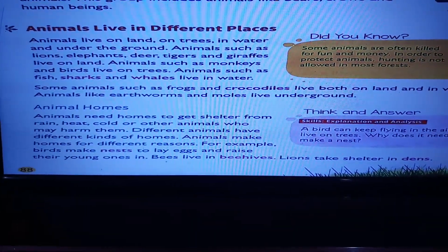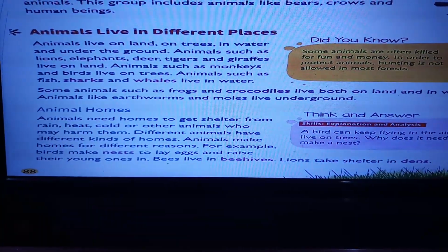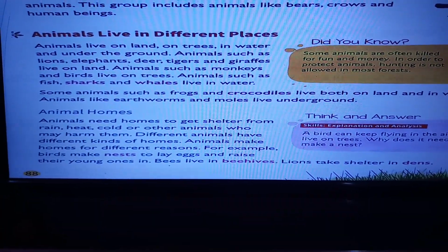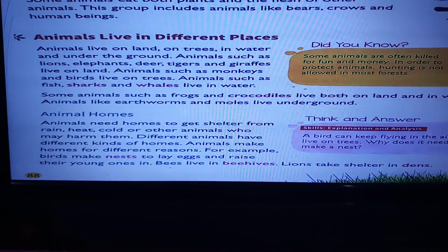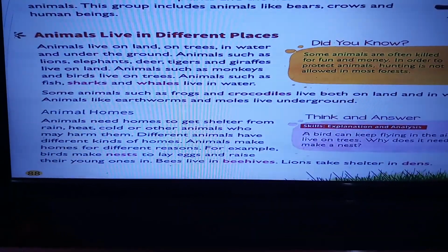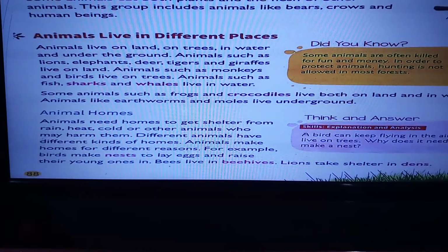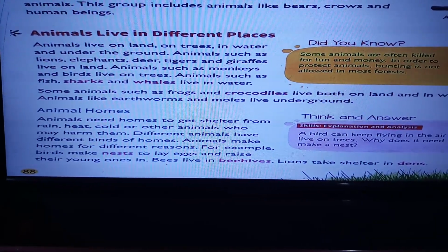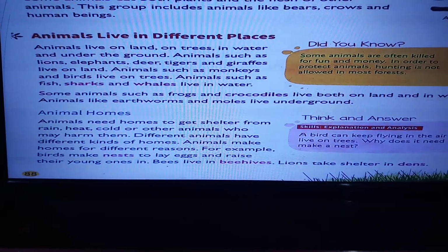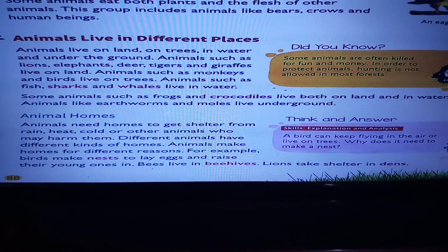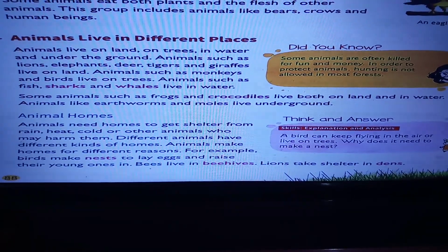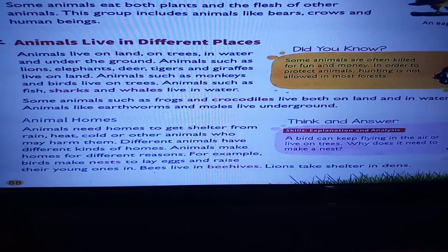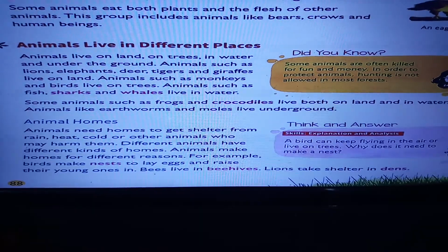Now come to animals live in different places. Animals live on land, on trees, in water and under the ground. Animals such as lions, elephant, deer, tigers and giraffes live on land. Animals such as monkeys, birds live on trees. Animals such as fish, sharks and whales live in water. Some animals such as frogs and crocodiles live both on land and water. Animals like earthworms and moles live underground. So, different animals stay in different places.